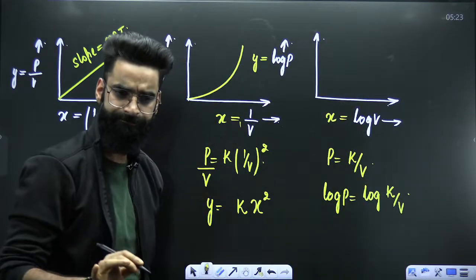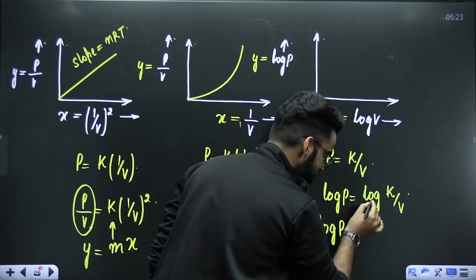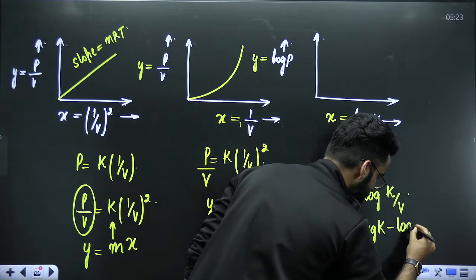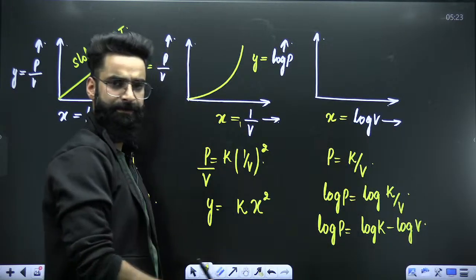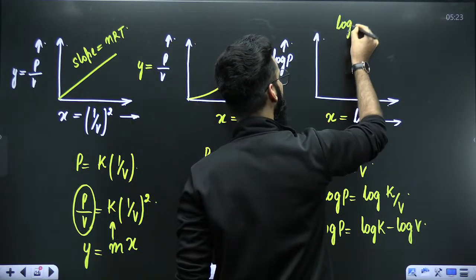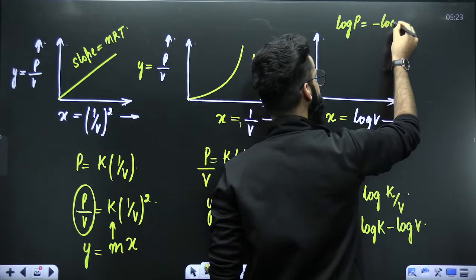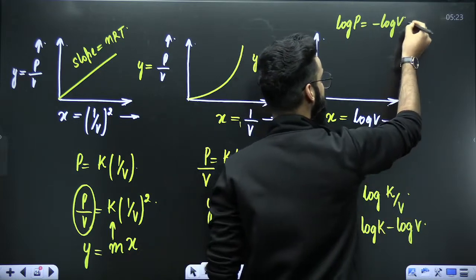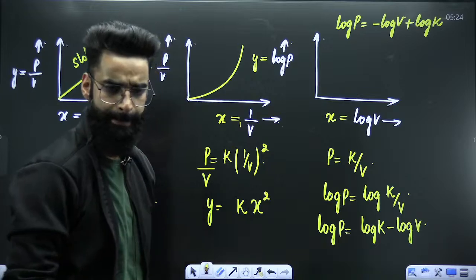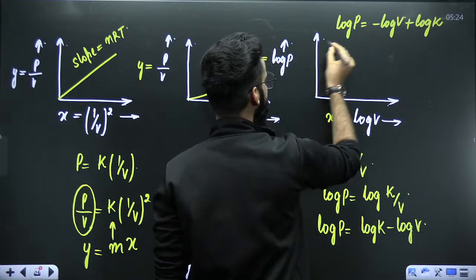Agreed? Now, I can write it like this. Log of P is equal to, this is log of M by N, which comes out to be log of M minus log of N. Perfect? Or you can just reshuffle this equation. You can write it as log of P is equal to, first you write minus log V, and after minus log V, you write plus log of K. It won't make a difference at all. Okay. So dear students, log of P, you're plotting along the y-axis.